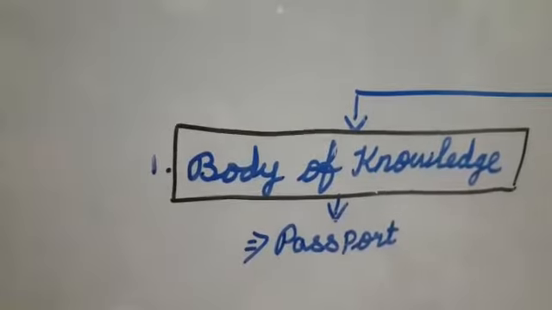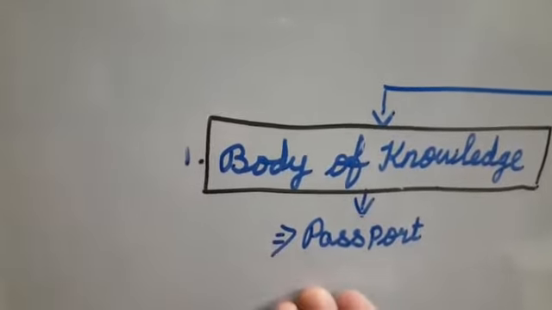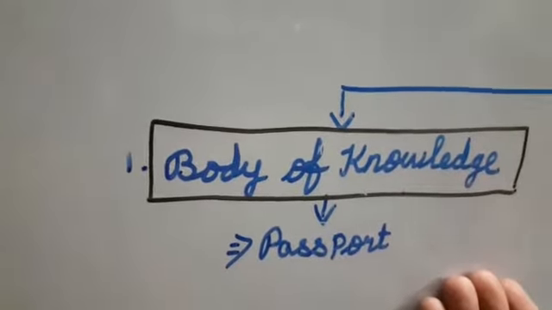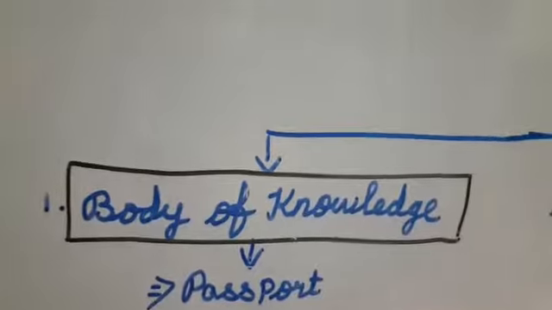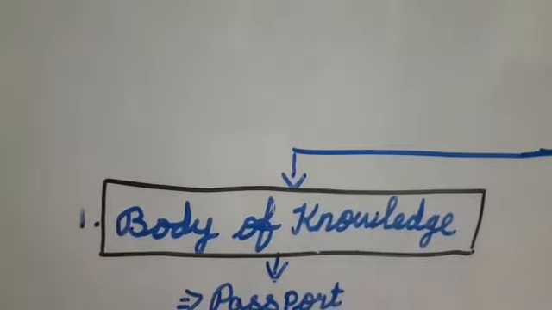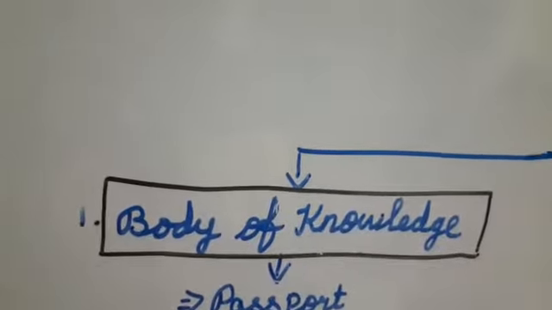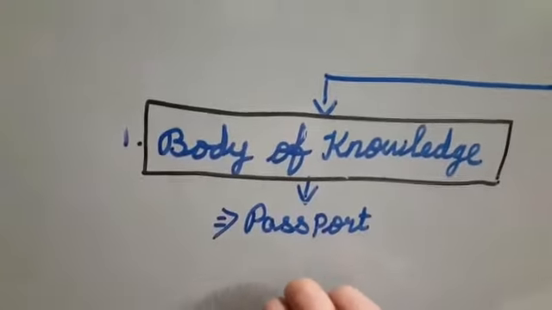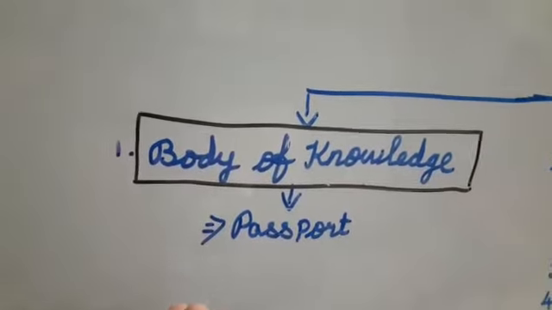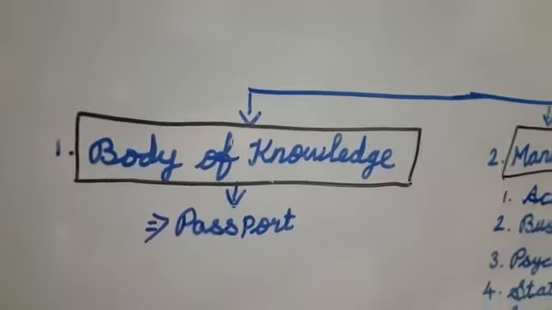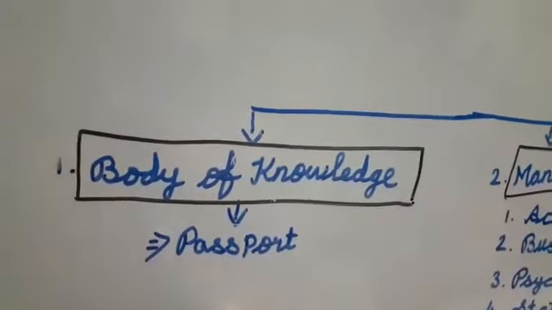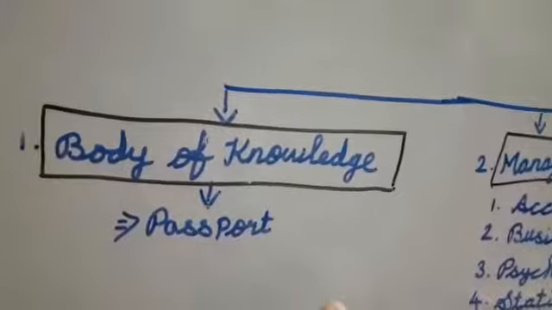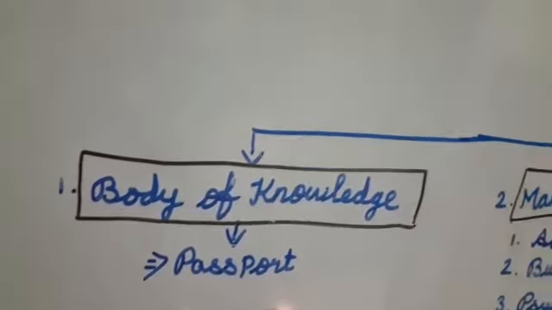First feature, body of knowledge. Shall I say one example? If you want to enter any country, what is needed? Passport. Without passport, we are not able to enter any country. Same like that, in an organization, without having the management knowledge, we are not able to enter any private or public organization, right?